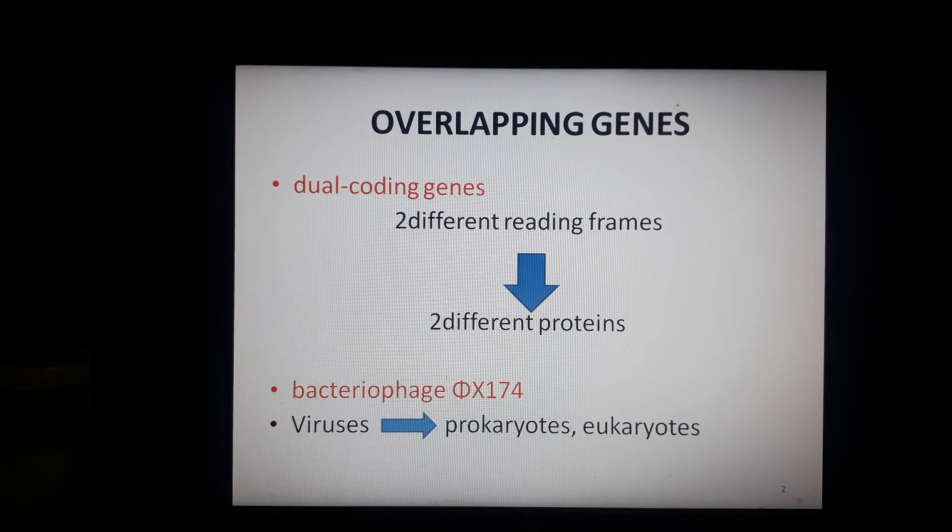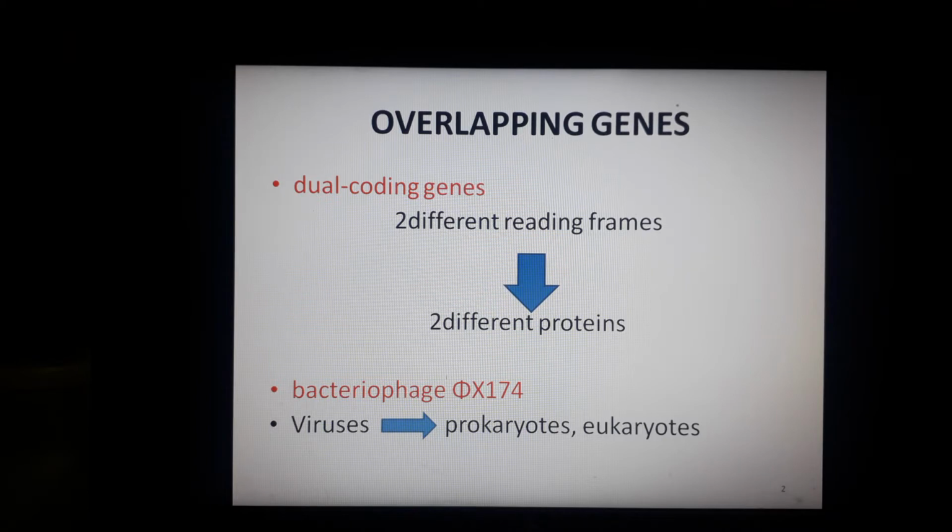Overlapping genes are also called dual coding genes. They are basically the regions of DNA or RNA that are translated in two different reading frames to yield two different proteins. Means that two different reading frames will produce two different proteins, and a reading frame is basically the sequence of nucleotides that is later on translated into polypeptides.